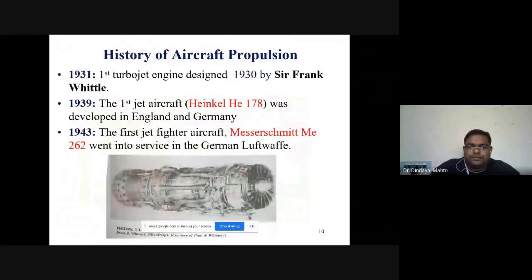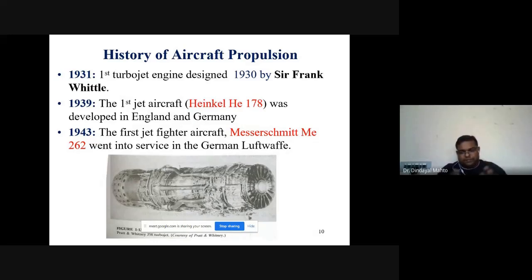If we look at the history of aircraft propulsion, in 1931 the first turbojet engine was designed by Sir Frank Whittle. Sir Frank Whittle is known as the father of turbojet technology.